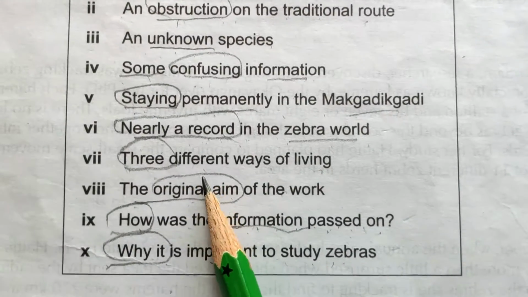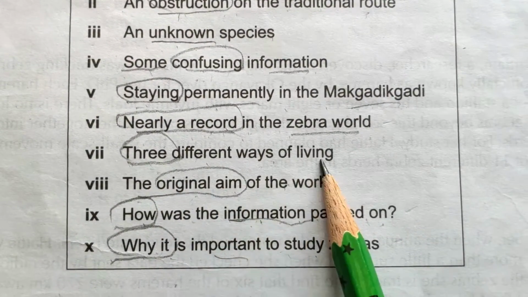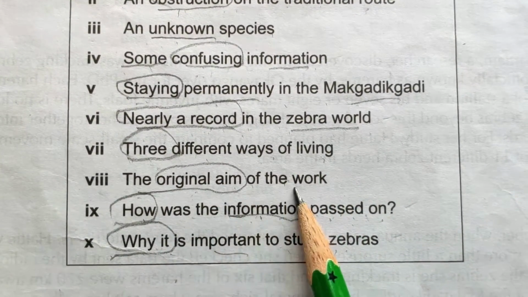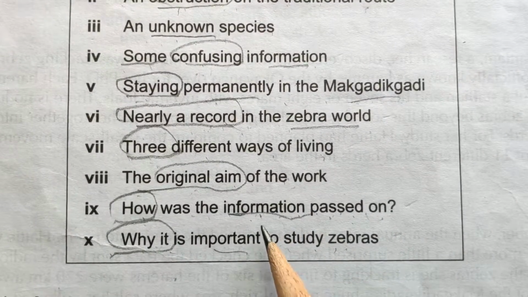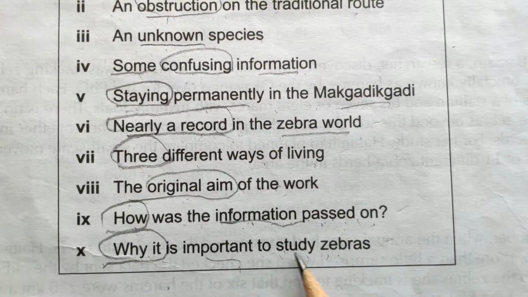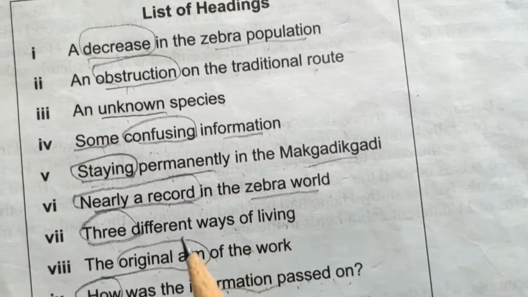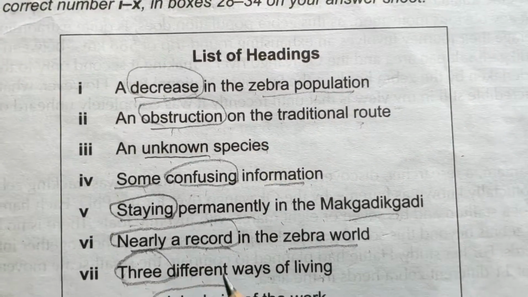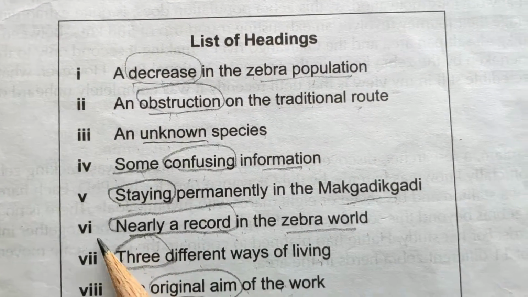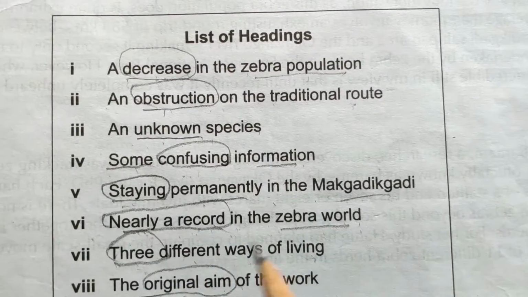Let's move on to the next headings also. Three different ways of living. No. The original aim of the work. How was the information? No, there was no description about information. Why it is important to study zebras? No. I think we are very close to the answer. Nearly a record in the zebra world. This is the answer for A.